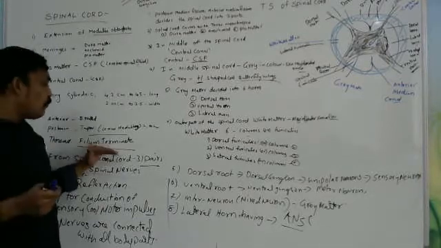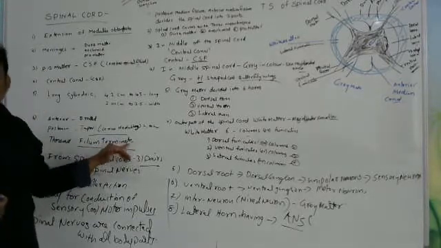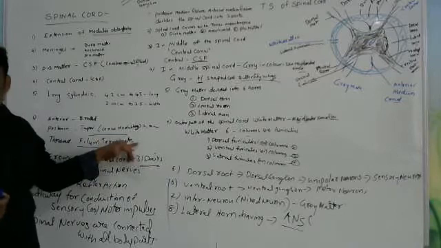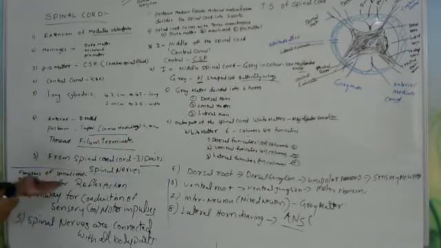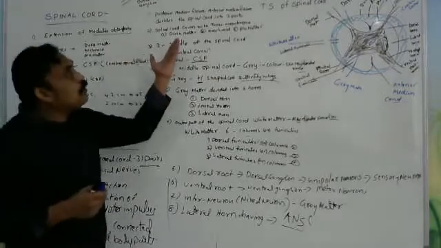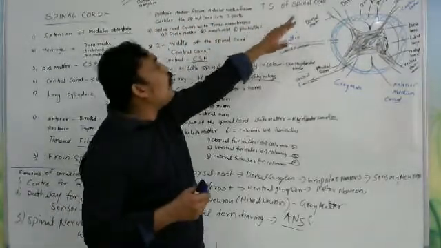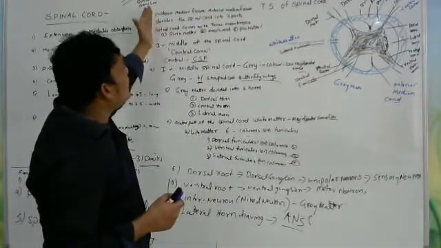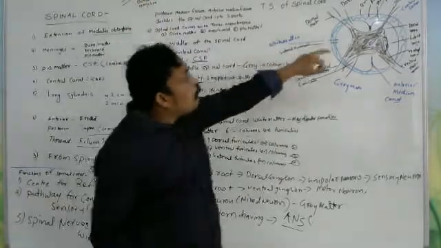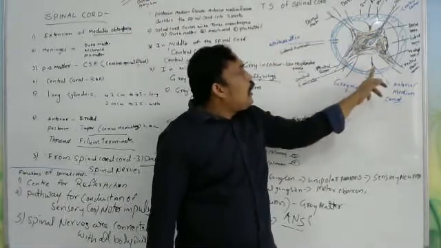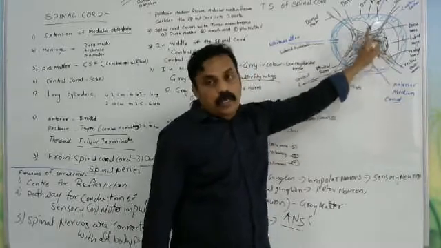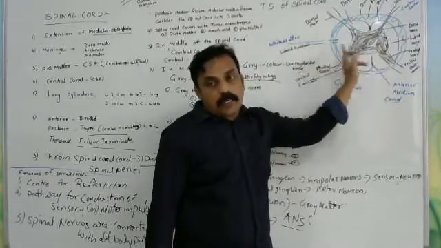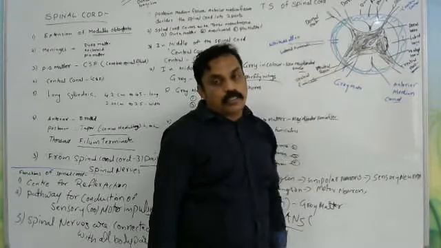Conus medullaris is attached with a thread-like structure called the filum terminale. Terminale means end, and it is a thread-like structure. In the transverse section of the spinal cord we observe the posterior median fissure and the anterior median fissure, which divide the spinal cord into two parts.